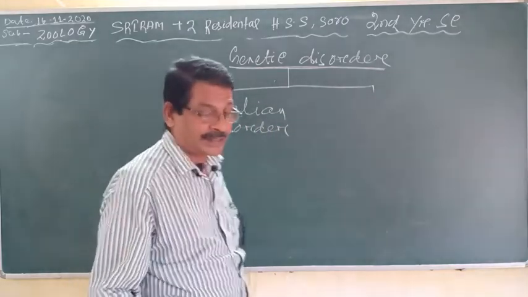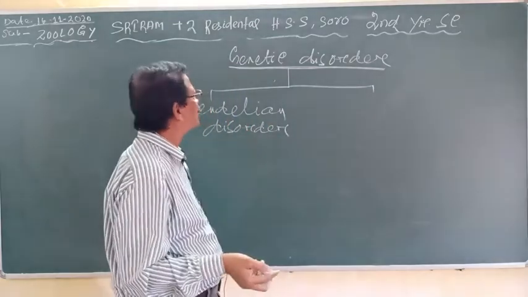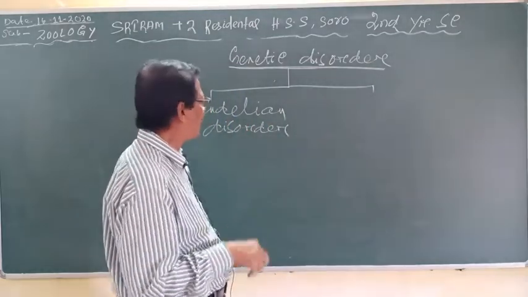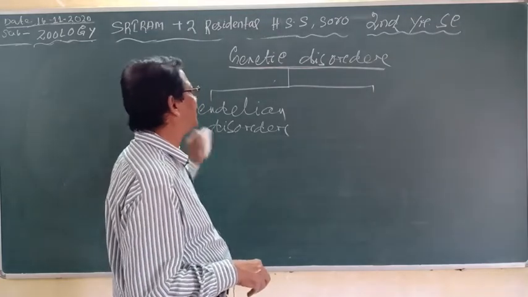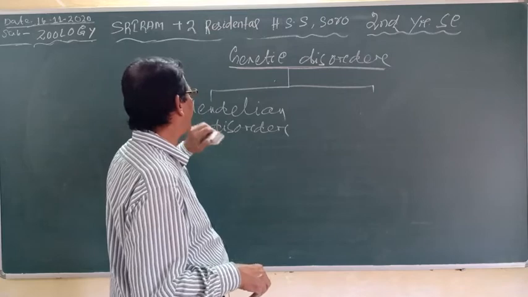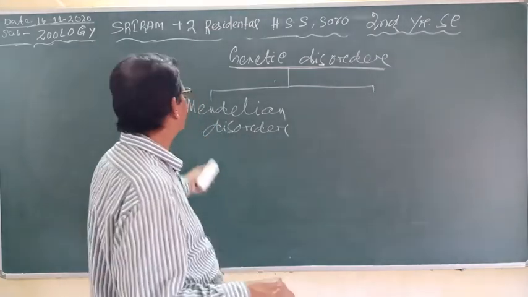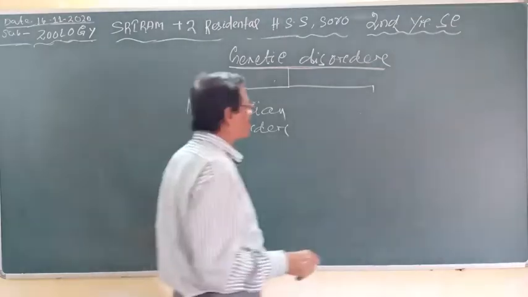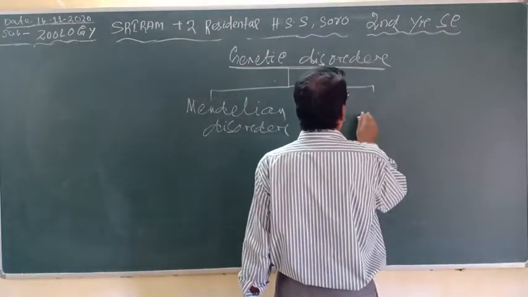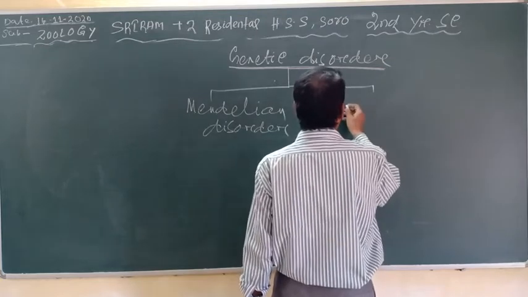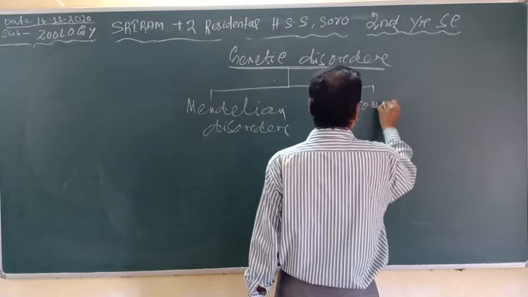The genetic disorder caused by abnormalities of a gene and transmitted according to the Mendelian principle of inheritance is called a Mendelian disorder. Similarly, a disorder in a chromosome is called a chromosomal disorder.